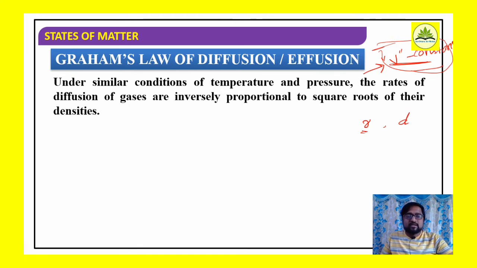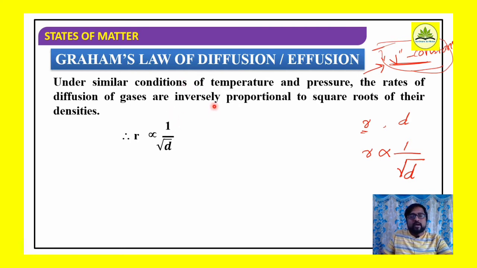The rate of diffusion of a gas is inversely proportional to the square root of its density, so 1 by square root of D. Mathematically, R is proportional to 1 divided by the square root of D, where R indicates the rate of diffusion of a gas and D indicates the density.